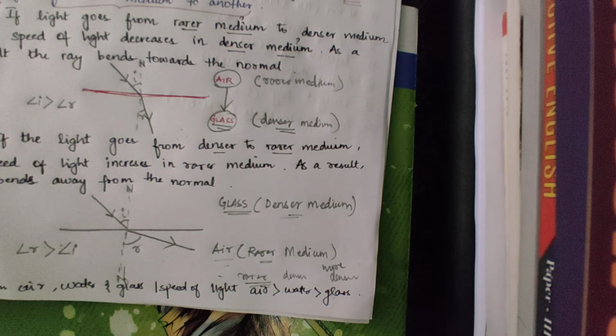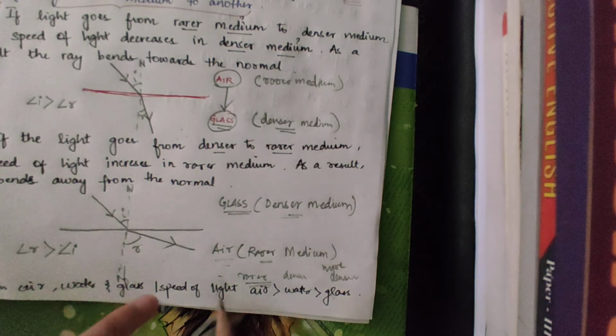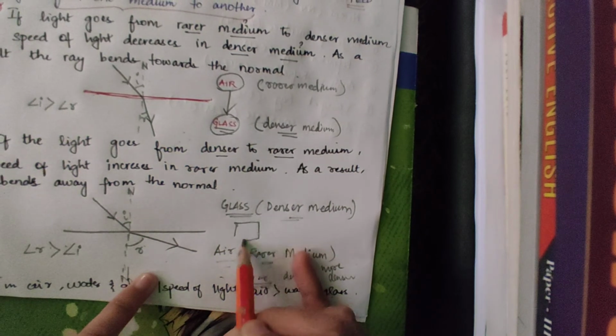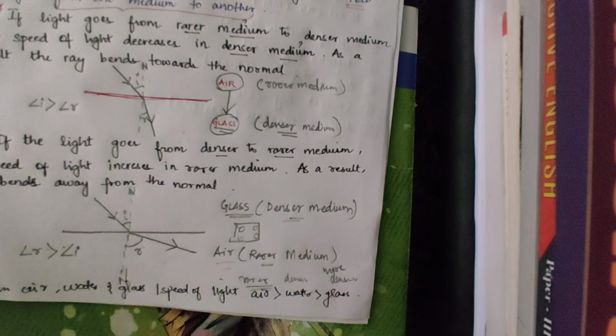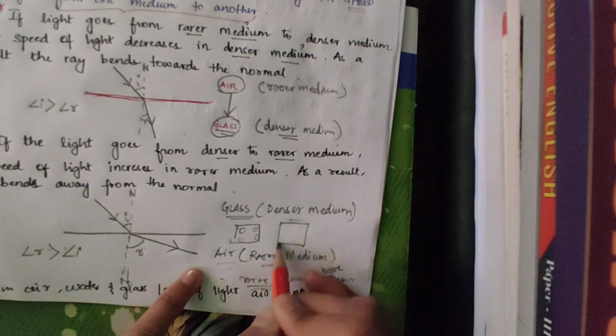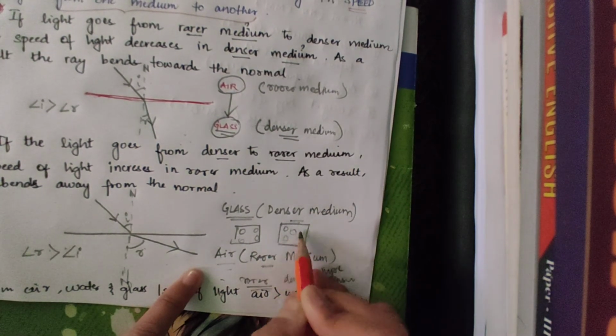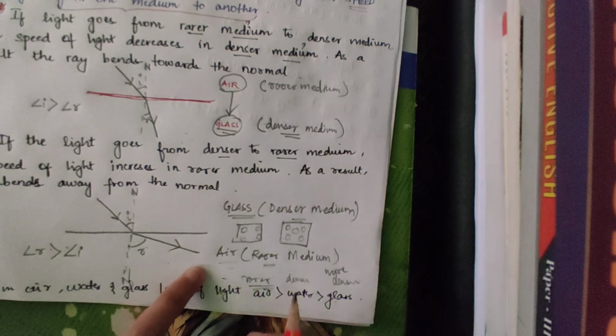In the air, what happens? The molecules are widely spread because air is a gas. Suppose this is air, so the molecules will be here, here, here, here. They are not tightly packed. However, in water, it is like this. They come closer in water.